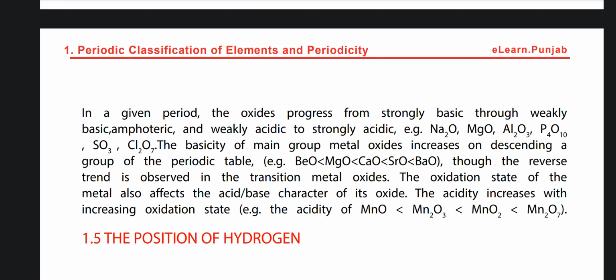The basicity of main group metal oxides increases on descending a group of the periodic table: beryllium oxide, magnesium oxide, calcium oxide, strontium oxide, barium oxide. Though the reverse trend is observed in the transition metal oxides. The oxidation state of the metal also affects the acid-base character of its oxide. The acidity increases with increasing oxidation state. The acidity of MnO, Mn2O3, MnO2, and Mn2O7 can be used to show the increasing oxidation state.